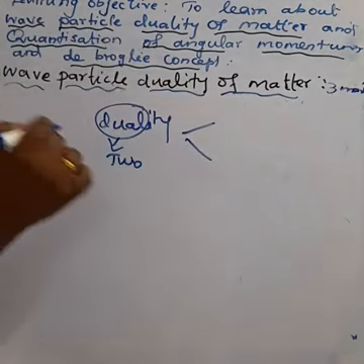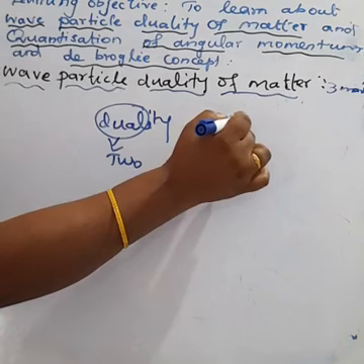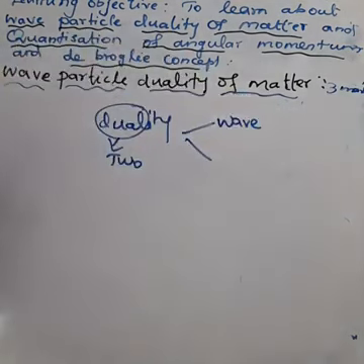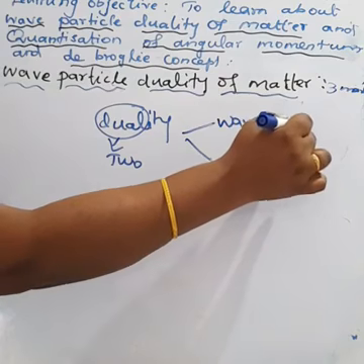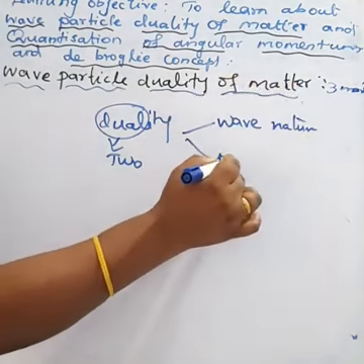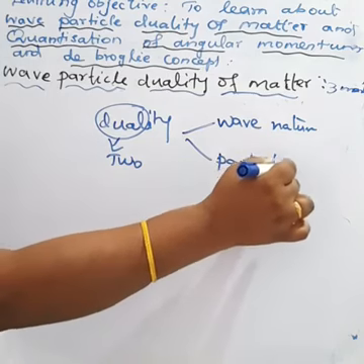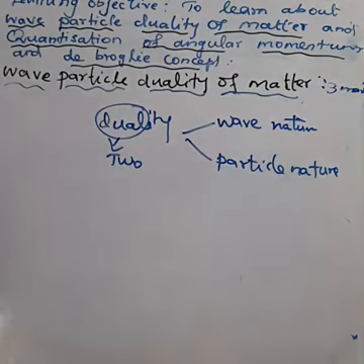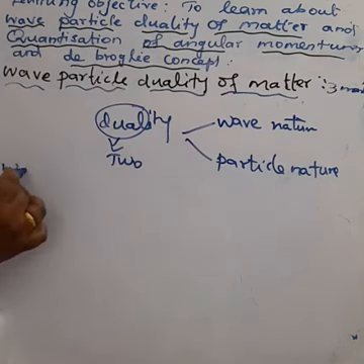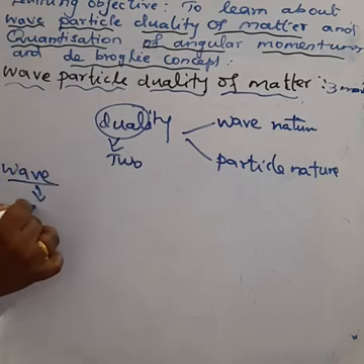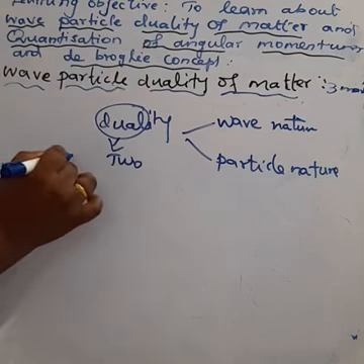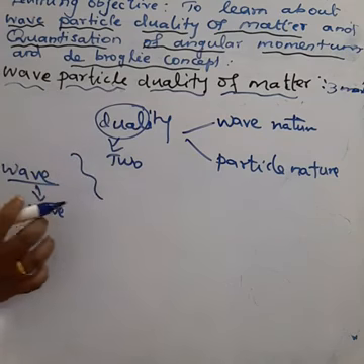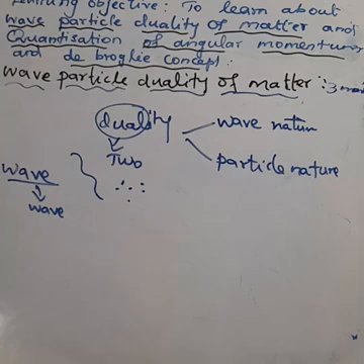Whatever two properties duality means, there is wave nature and particle nature. So duality means wave and particle nature of matter. What about wave nature and particle nature? How will you understand that? Wave means like this wave. Particle means small particles, or big, microscopic or macroscopic particles.